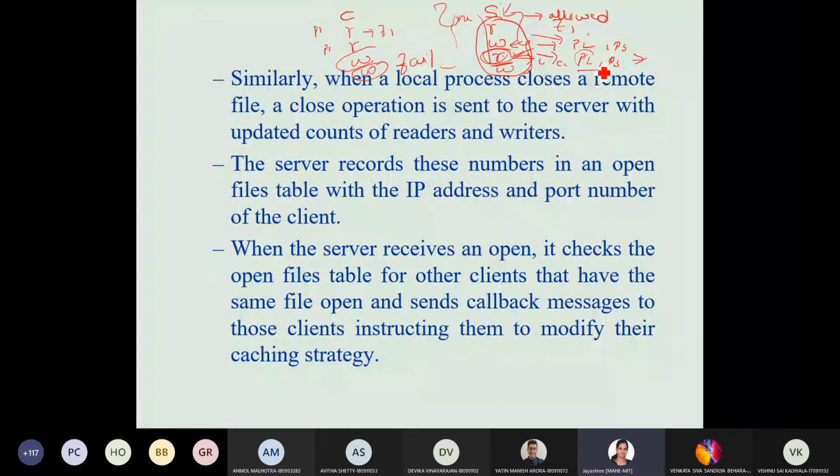It is reading now. But this process is writing something on the same data. That means whatever data the other process is reading is actually invalid. So the server will immediately send messages to that process to delete the data which is cached there, get the new content of the data, and then read again like that. Okay, ma'am. Thank you, ma'am.